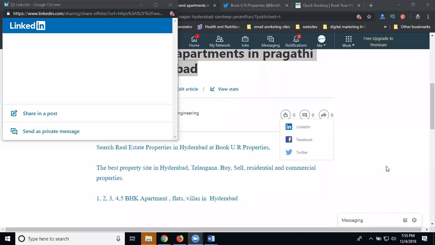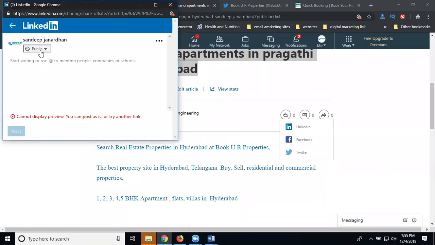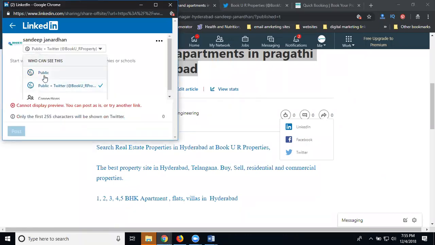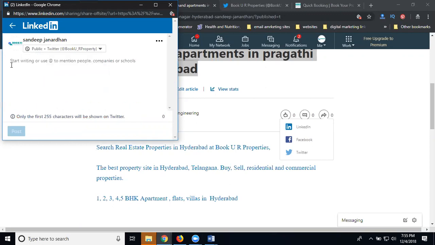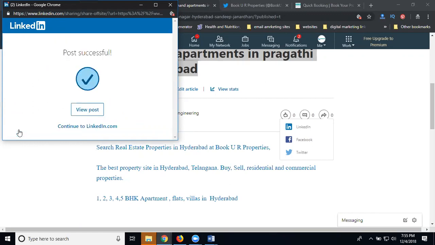Here are the two advantages. Share post, where public plus Twitter. Any article will be shared with public plus Twitter also. Just click post. Is it clear? Any kind of article we can share has two options, public and Twitter.